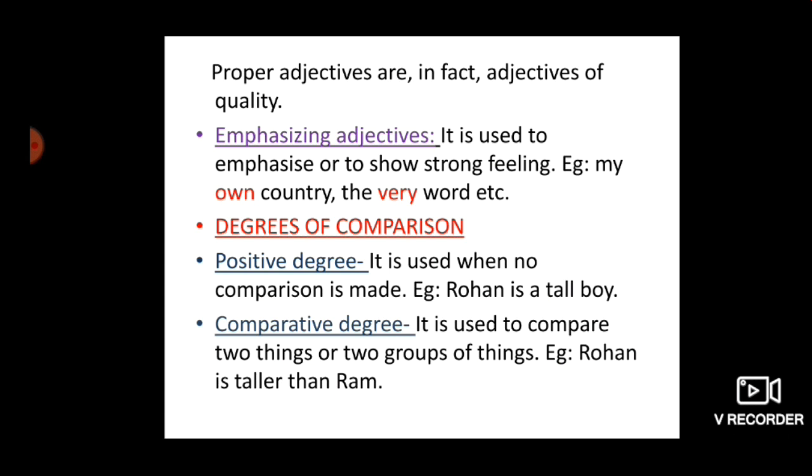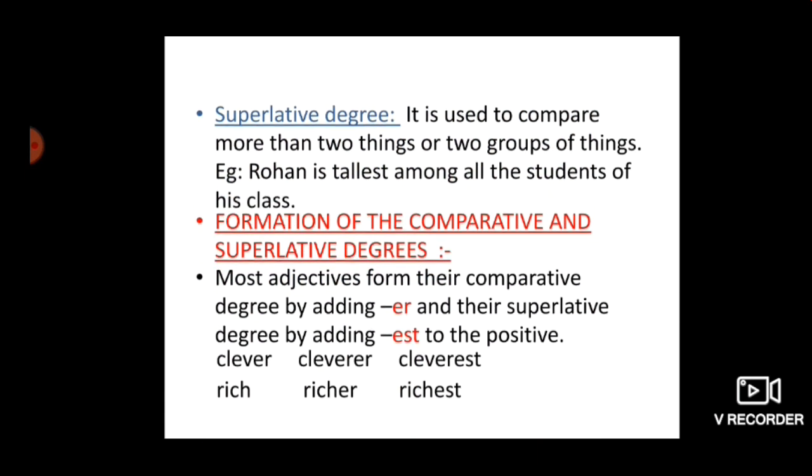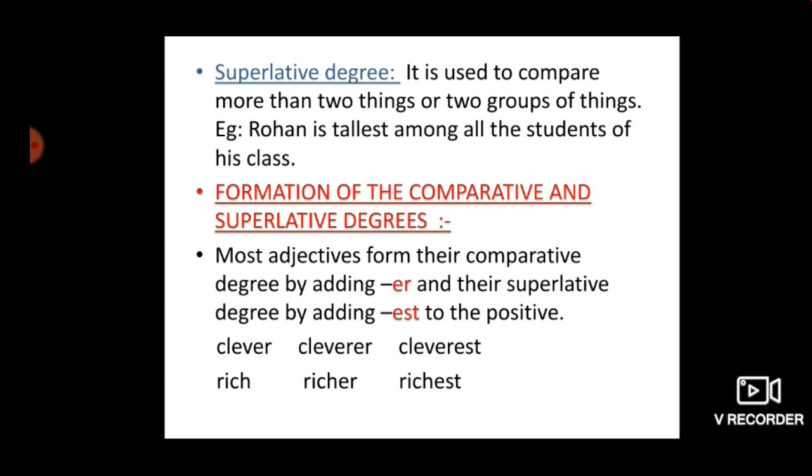Comparative degree is used when we are showing the comparison between 2 things or 2 people or 2 groups of things. For example, Rohan is taller than Ram. Here this is a comparison between Rohan and Ram. Who is taller? Rohan is taller than Ram. Next is superlative degree. It is used to compare more than 2 things or 2 groups of things. For example, Rohan is the tallest among all the students of his class.